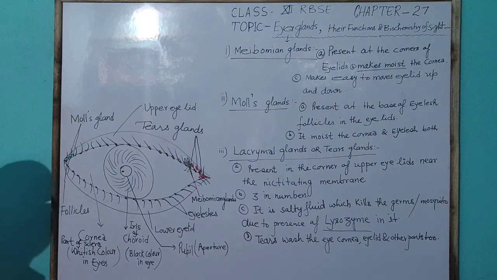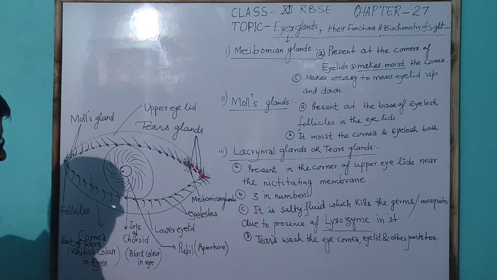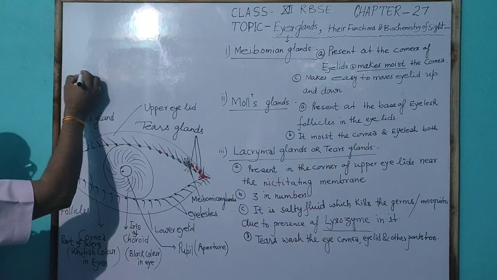So this is the diagram for the eye glands.